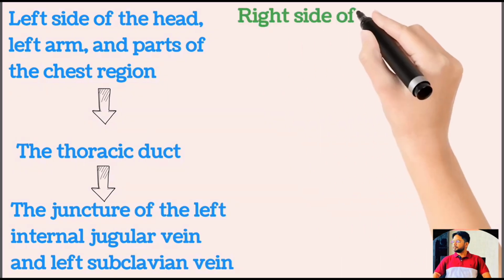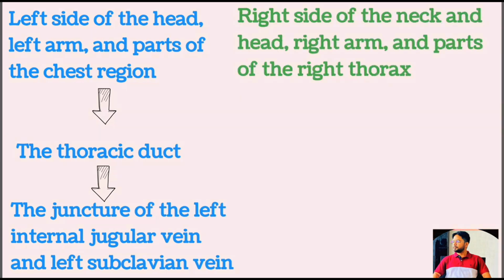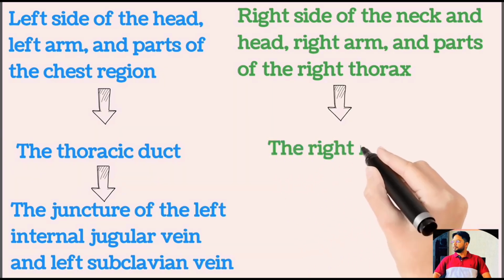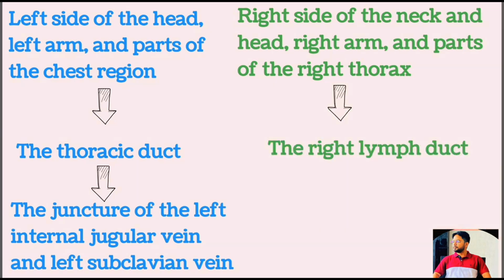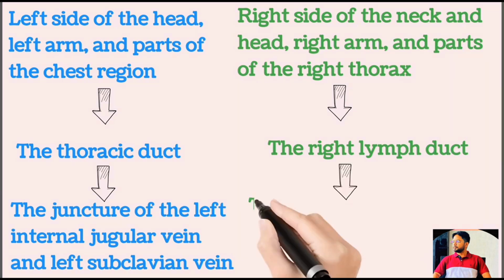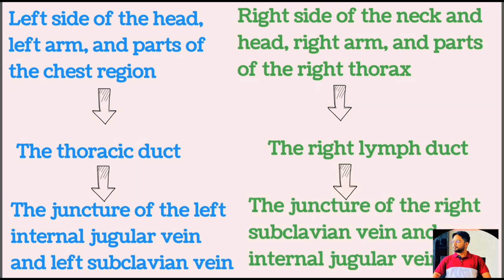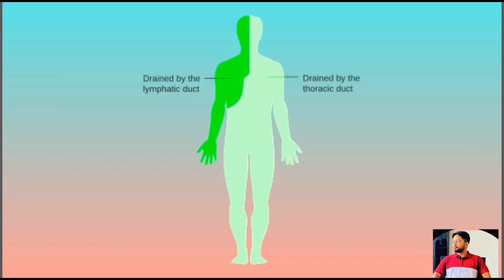The lymph from the right side of the neck, head, and the right arm and part of the right thorax enters the right lymphatic duct. This right lymphatic duct is much smaller than the thoracic duct. It empties into the blood venous system at the juncture of the right subclavian vein and the internal jugular vein. So the lymph from the right side of the neck, head, right arm, and part of the right thorax only empties into the right lymphatic duct.